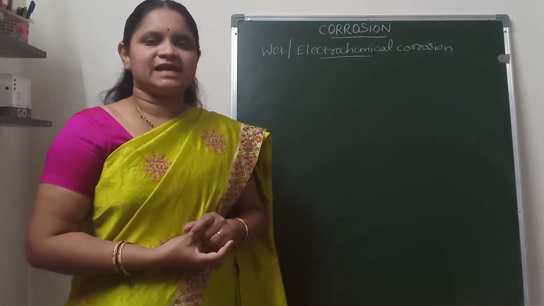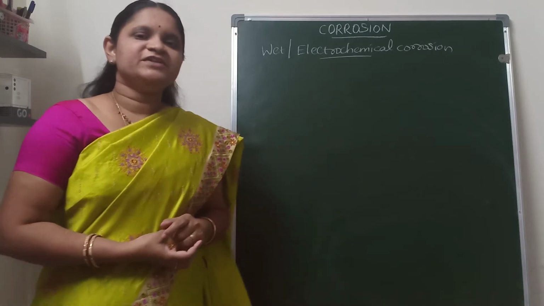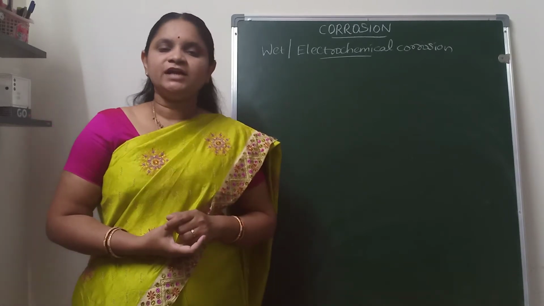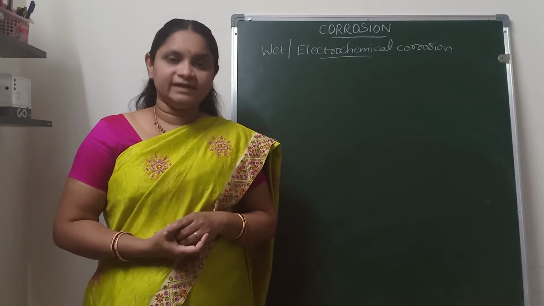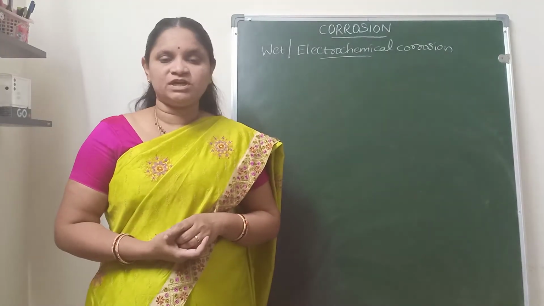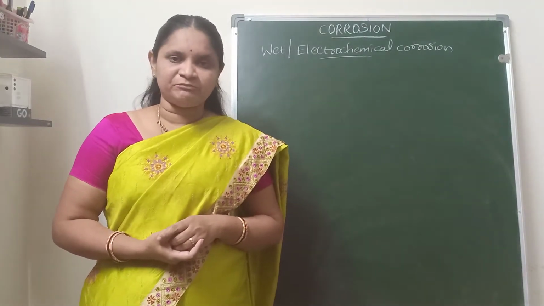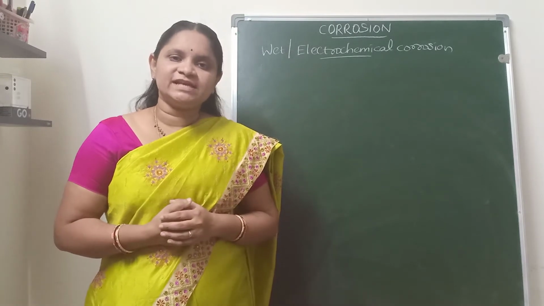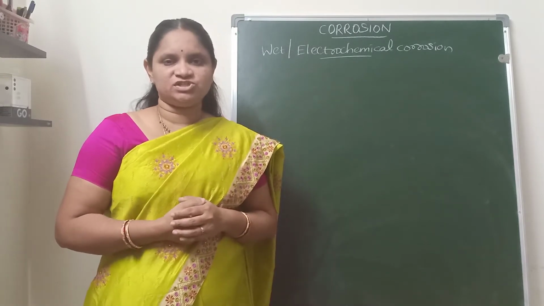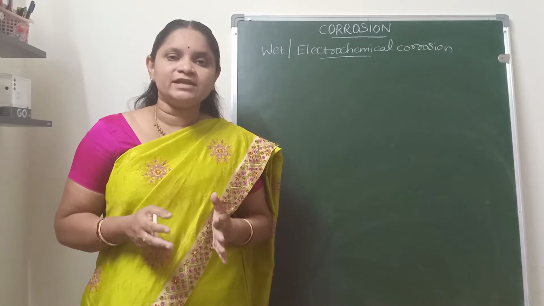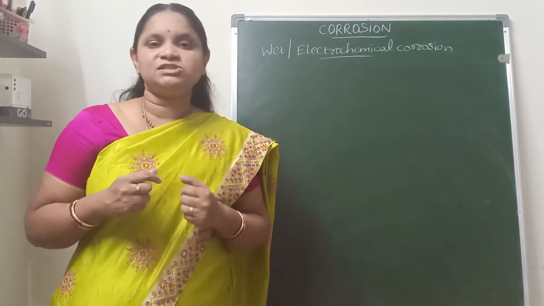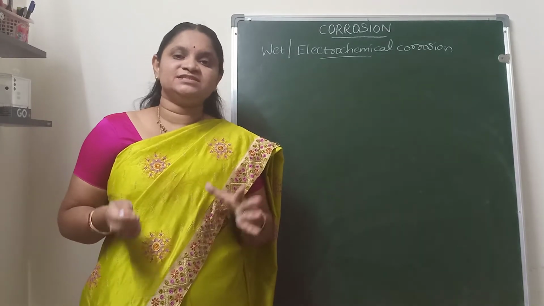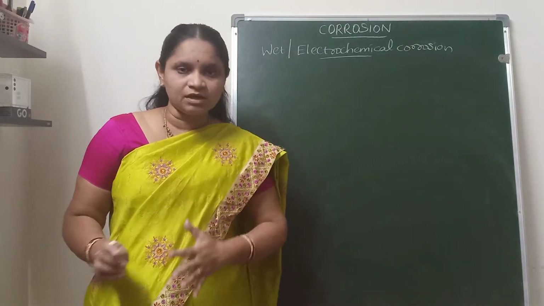In our previous class we discussed the different types of corrosion and how corrosion is classified based on the conditions, that is, based on how the corrosion is taking place on the surface of metals. If the corrosion is taking place in absence of moisture, that is known as dry or chemical corrosion, and if the corrosion is taking place in presence of moisture, it is known as wet or electrochemical corrosion.